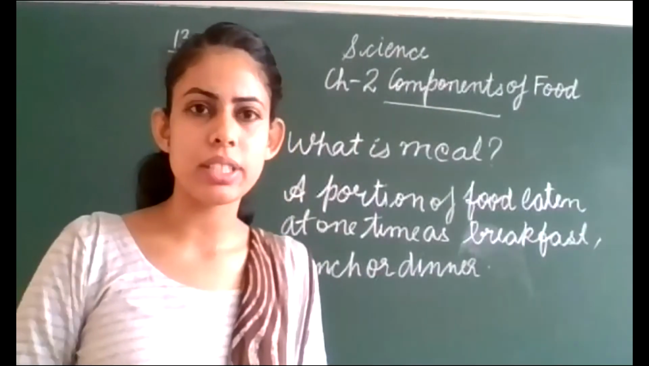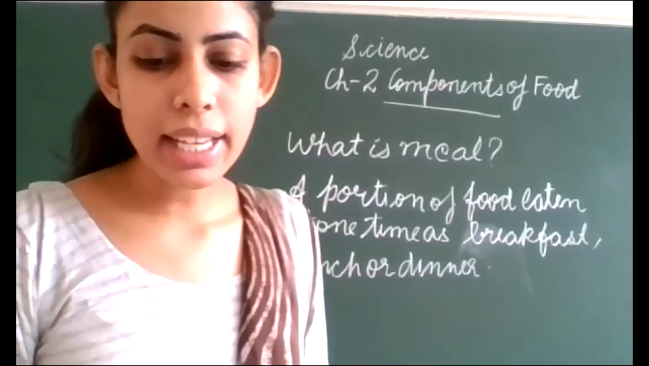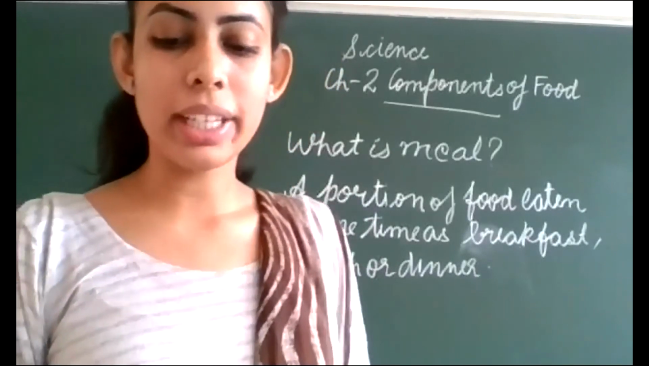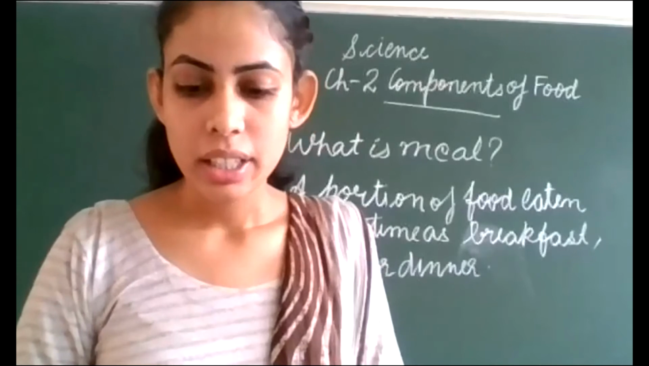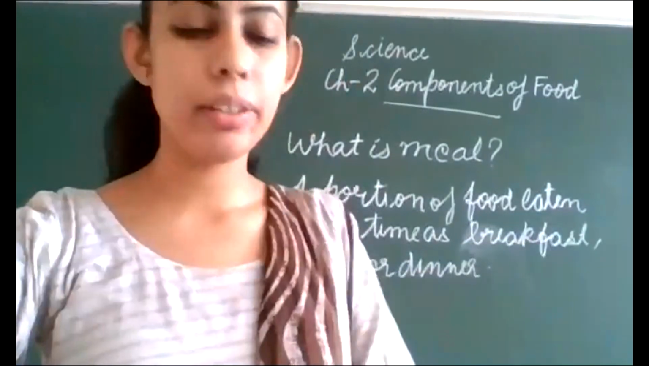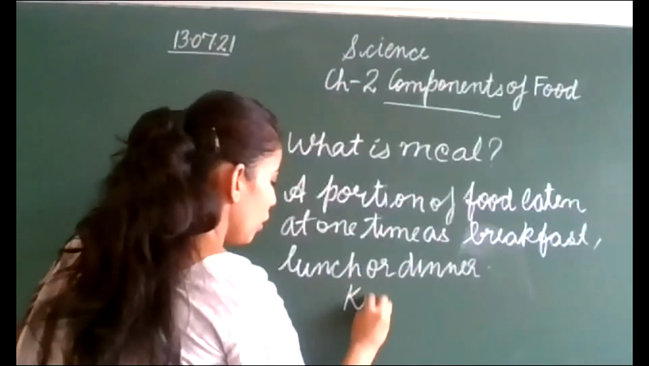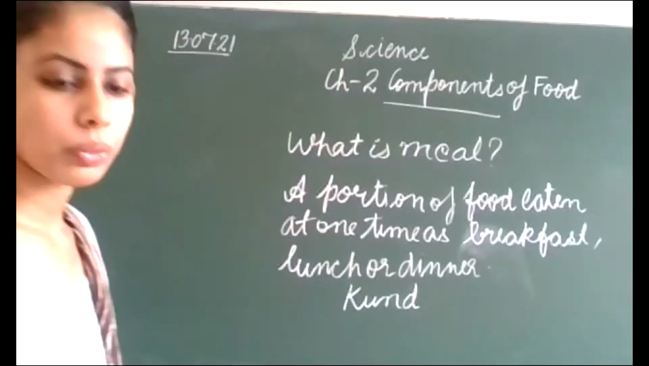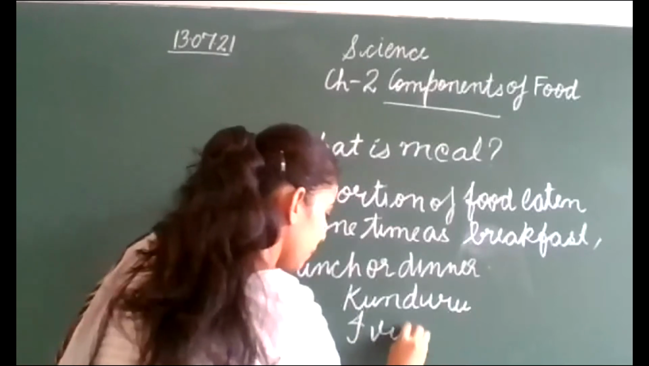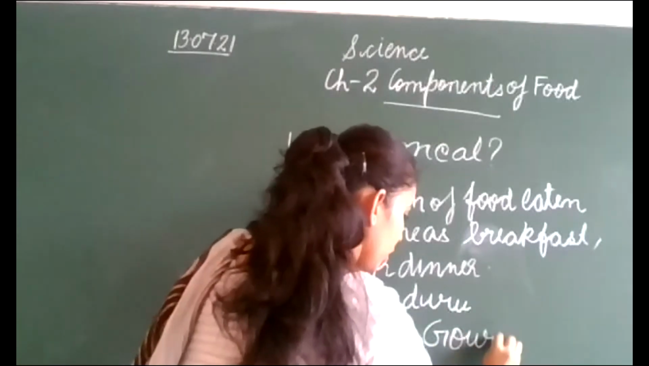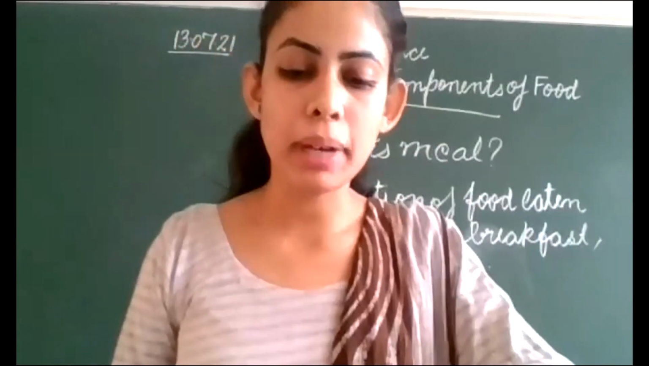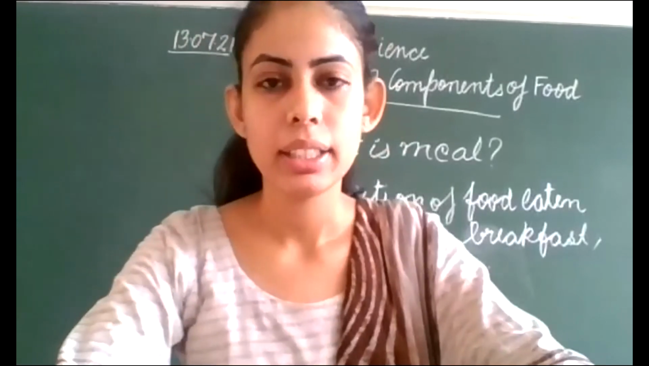You can also write what is rasam. You should know about it. And next vegetable is kundru. So it is found in the South Indian states. Kundru is ivy gourd. I will write it on the board. Ivy gourd. And next, others is buttermilk, ghee, pickle.